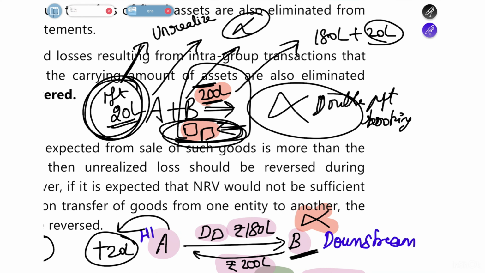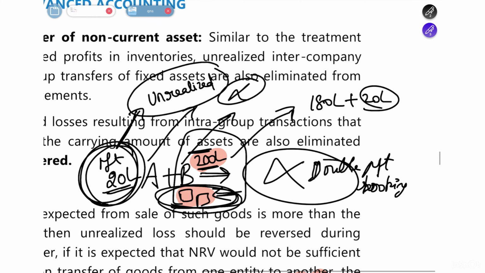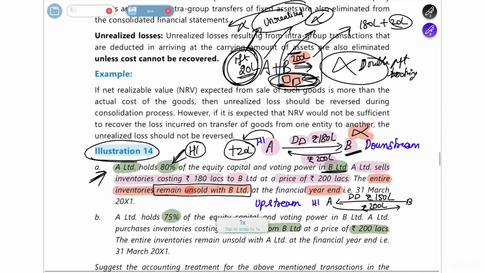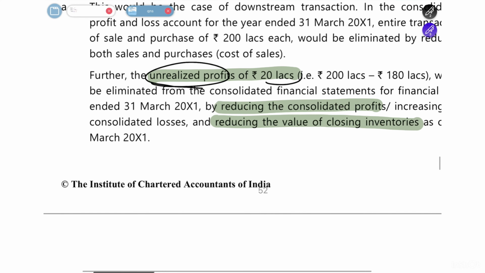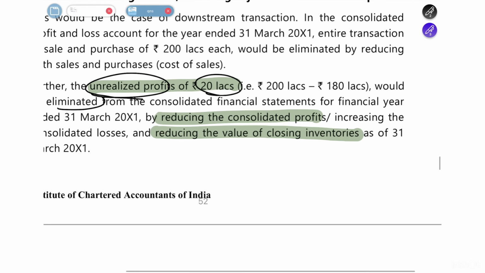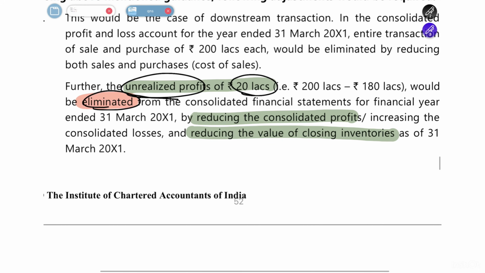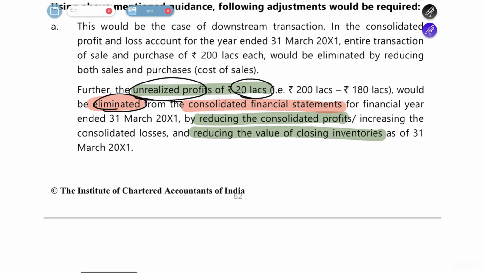This profit right now is an unrealized profit, and we have always understood that unrealized profit should not be shown in the book. Only the realized profit should be shown. So as an answer here, you say that the unrealized profit of 20 lakh rupees should be eliminated from the consolidated financial statements, because it is not realized, because the entire transaction is not yet sold. Correct. So how will you reduce this 20 lakh rupees?